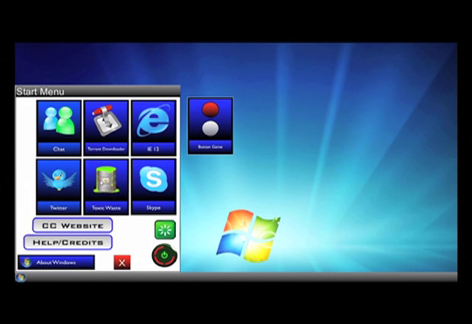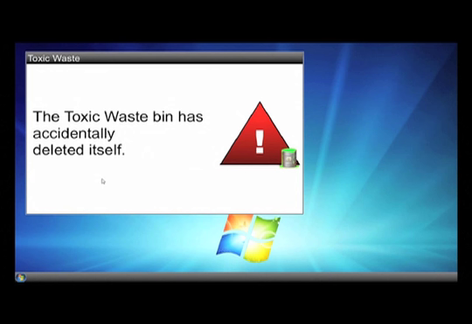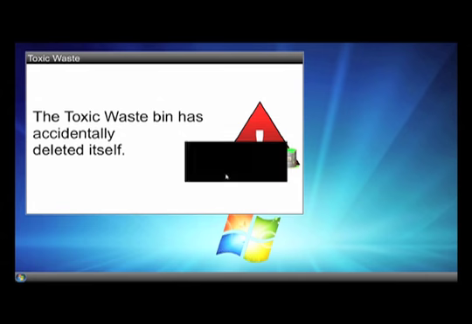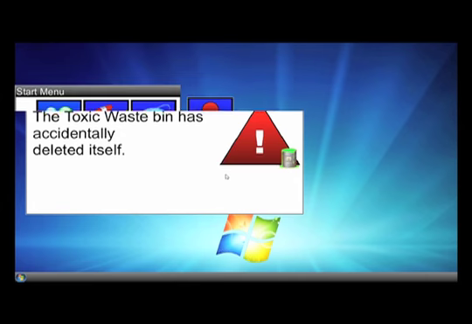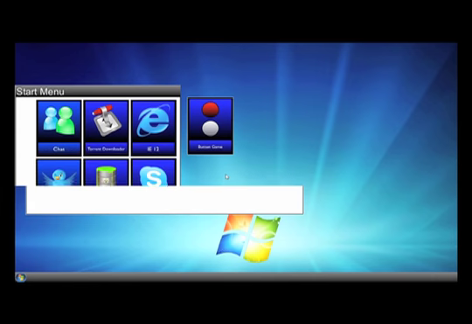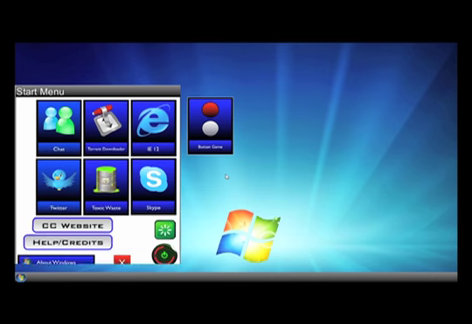Alright, toxic waste. Nothing can absolutely possibly go wrong with this. Oh, of course, it deleted itself. Oh, it accidentally deleted itself. Ooh, I haven't heard that one before. Continuing. Forget the toxic waste. If you want to delete a file, you're going to have to maybe manually remove it from your hard disk. Use a magnet or something, if you're really that good with computers.